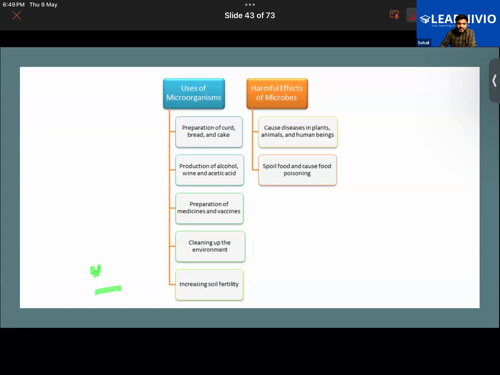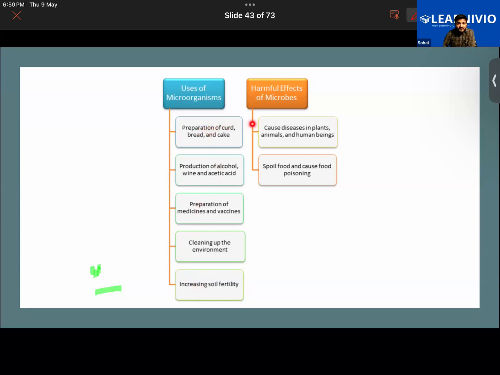Like here you can see, you use microorganisms for a variety of purposes, like for preparation of curd, bread, and cake, for production of alcohol, wine, or acetic acid. You would be using them for preparation of medicines and vaccines. They clean up the environment. They increase the soil fertility. So these are the uses of microorganisms.